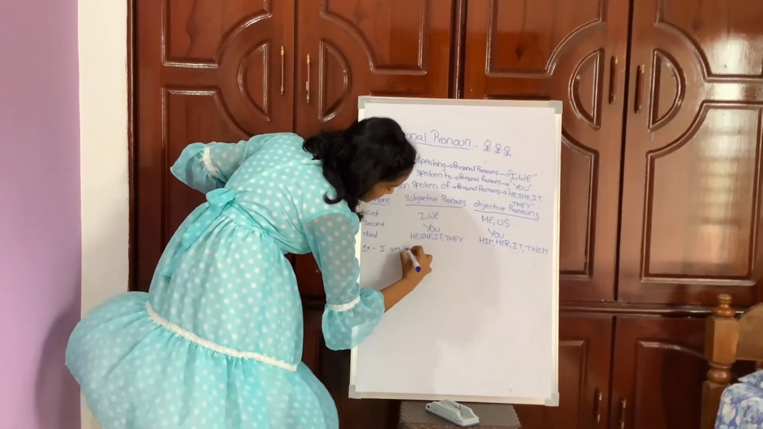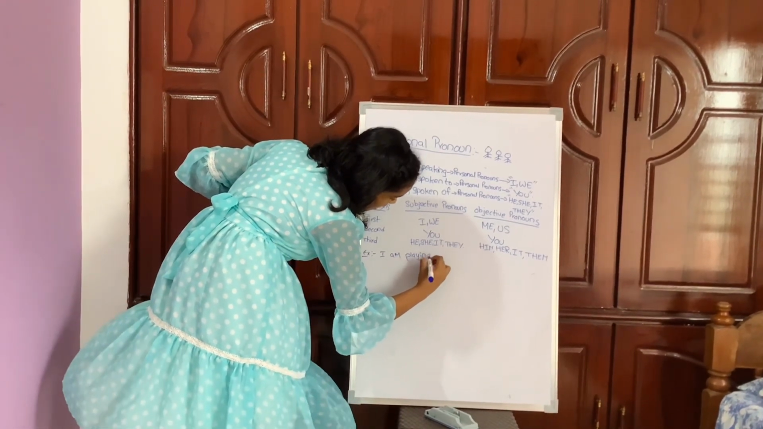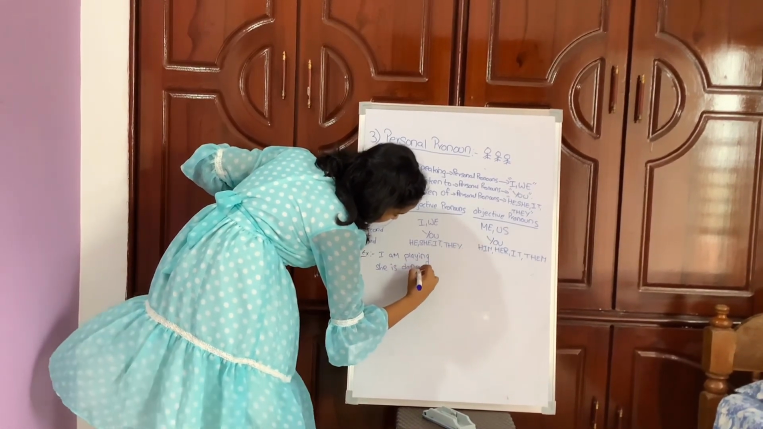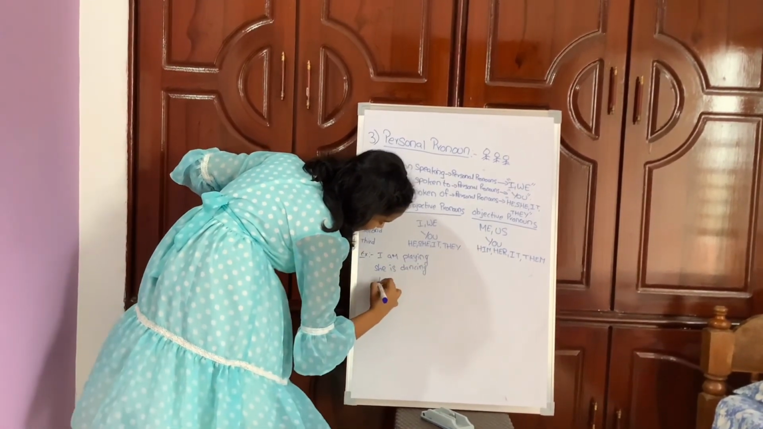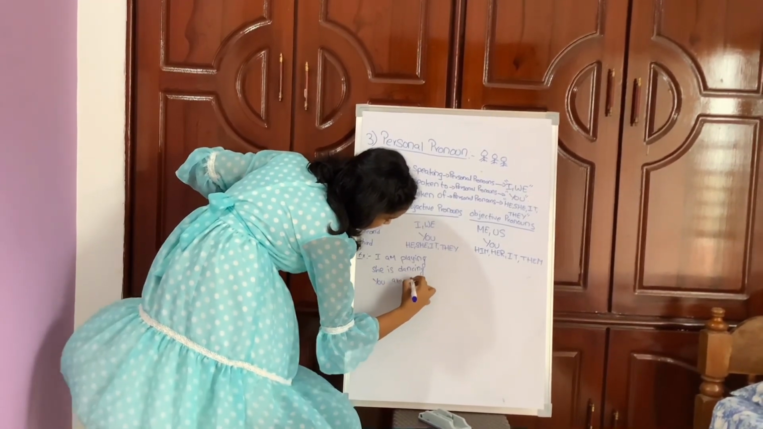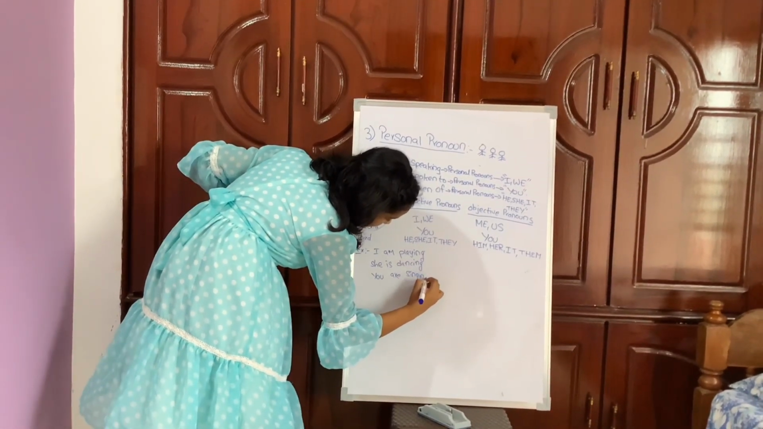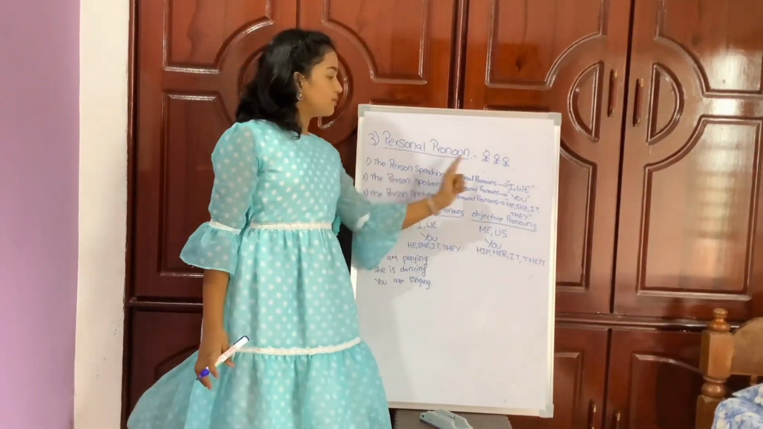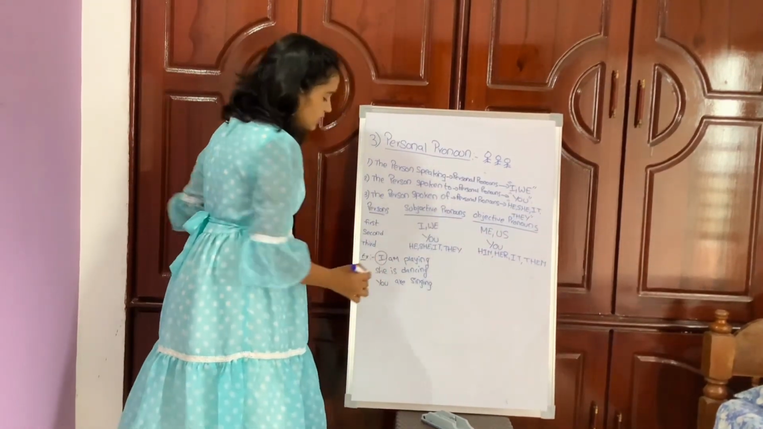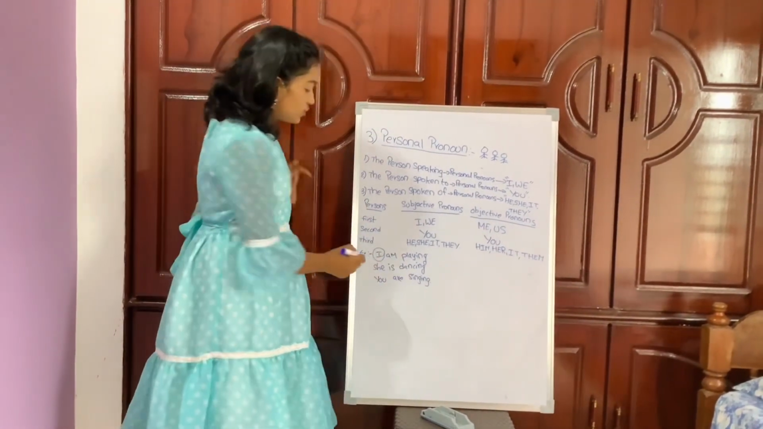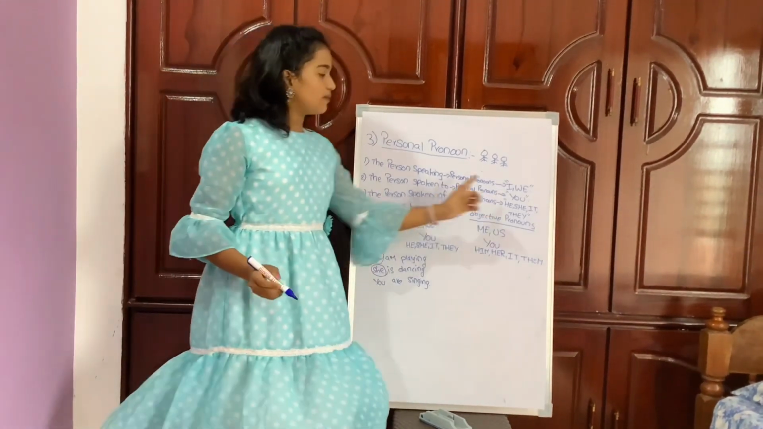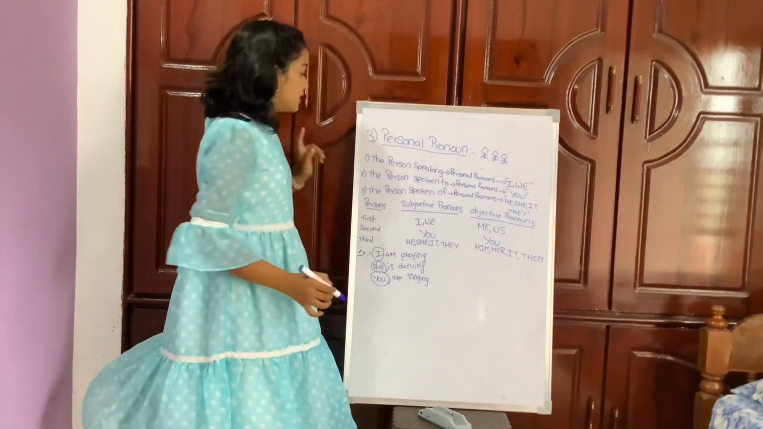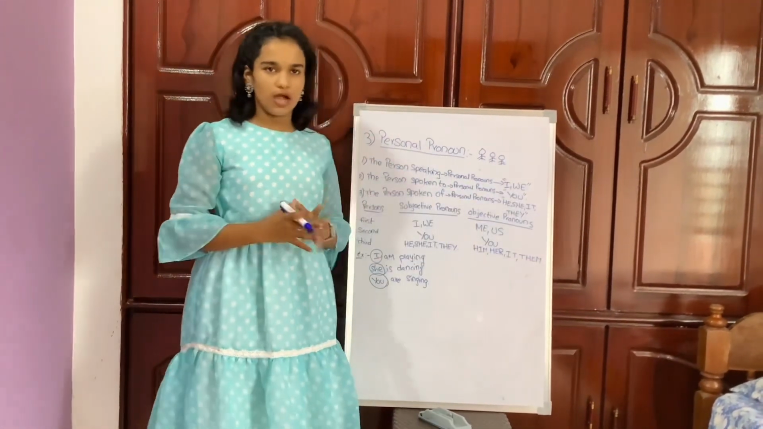I am playing. She is dancing. You are singing. In the sentence, I am playing, I is called first person personal pronoun. In the sentence, she is dancing, she is called third person personal pronoun. In the sentence, you are singing, you is called second person personal pronoun.